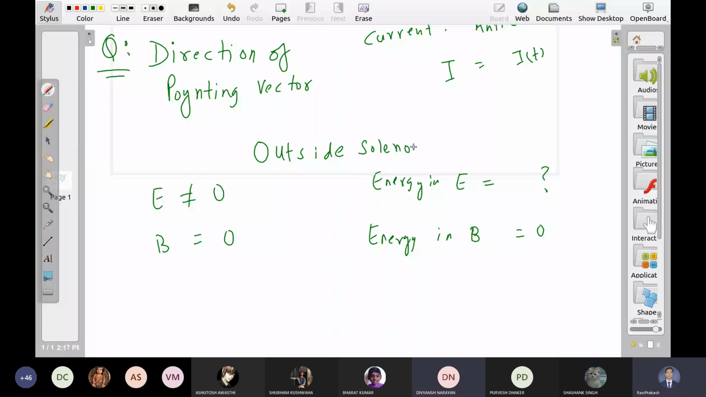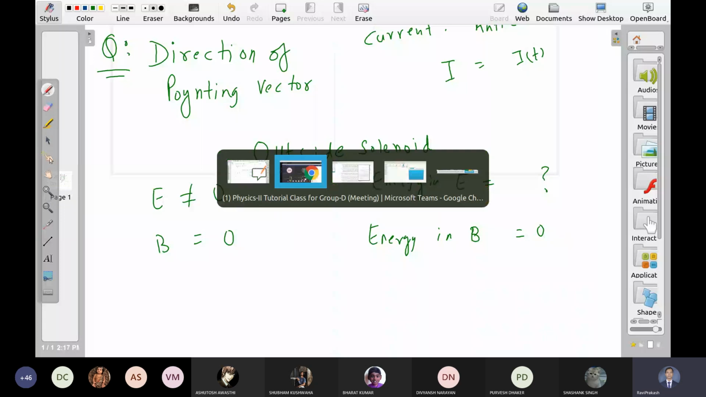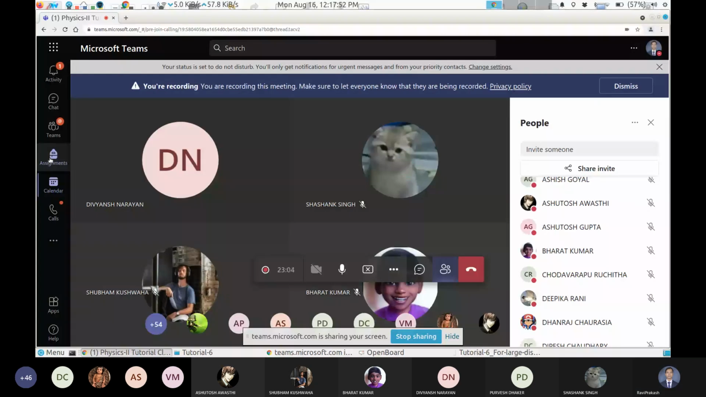Sir, how have you written that E is non-zero outside for a solenoid? Your friends are suggesting that the electric field outside can be non-zero. Okay, let us assume that the electric field is non-zero. Even then, how will I calculate the corresponding energy?